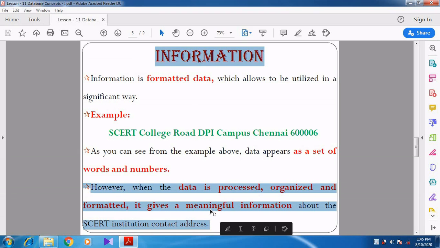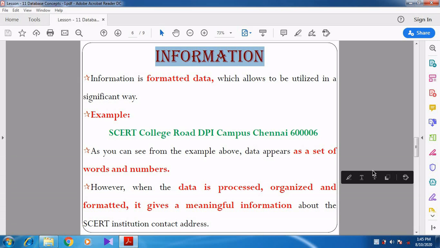Whenever the data is processed, it is organized. Organized means just arranging. Whenever the data is processed, arranged and formatted, formatted means which should come first, right? Which data should come first, and what is the next one after that. Whenever these things are done, automatically it gives meaningful information. So what is the meaningful information here? It gives the information about the SCRT institution, the contact address of SCRT, right?